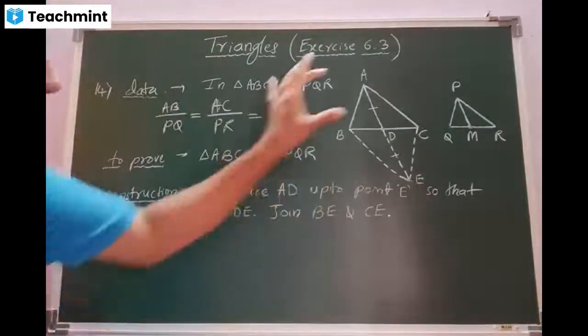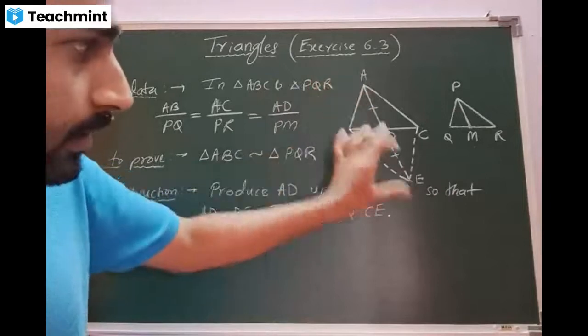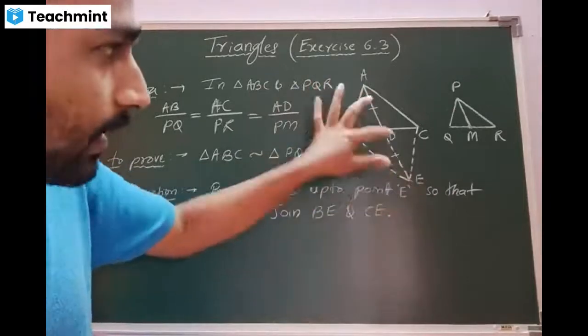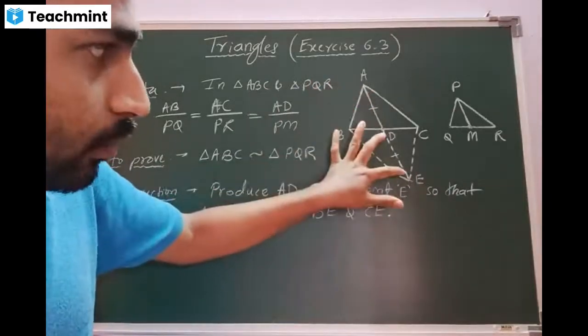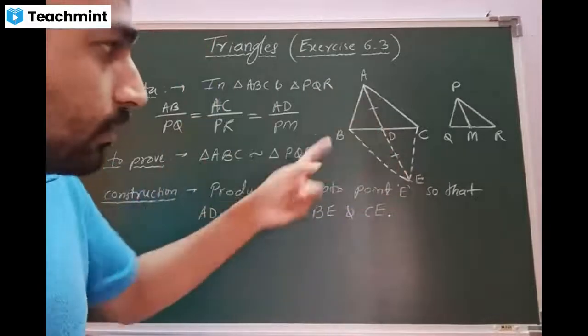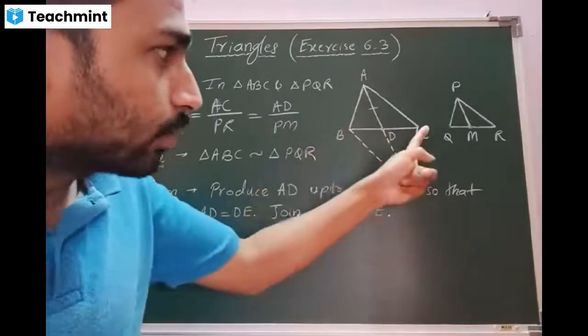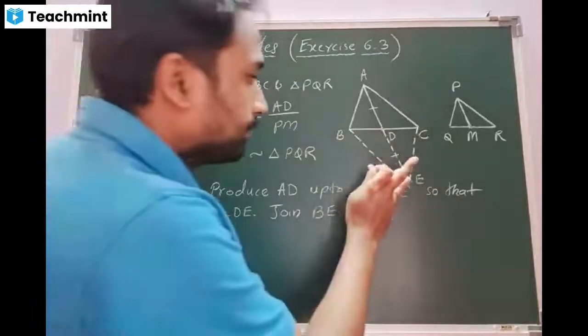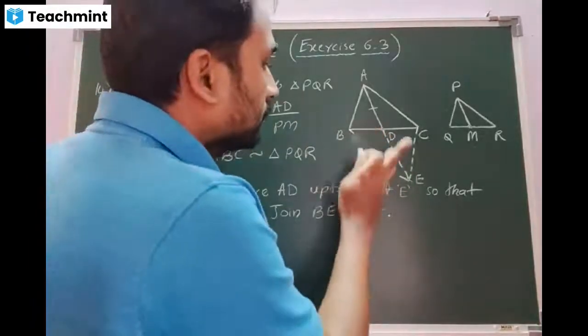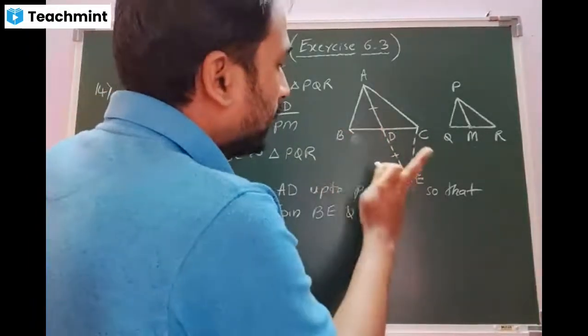I repeat, I took the median AD, extended up to a point E such that this length AD is equal to this length DE. Afterwards, I joined B with E, I joined C with E. Is that clear, beta? Okay, let me make it properly.